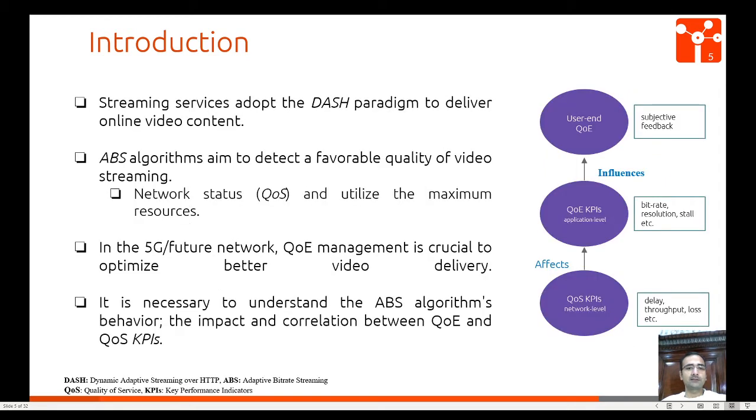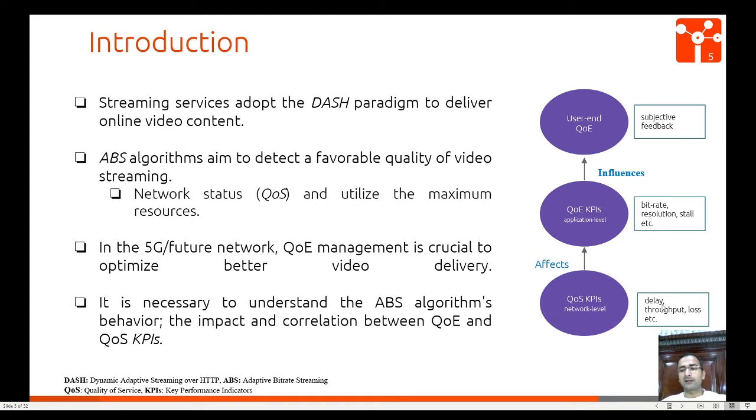Streaming services adopt the DASH paradigm to deliver online video content. Adaptive bitrate streaming algorithms aim to select a favorable quality of video streaming. They use network status QoS, delay, throughput, and loss, and provide the user a good video quality without any stalls. In the 5G future network, QoE management is crucial to optimize better video quality. So it is necessary to understand the ABS algorithm behavior and the correlation between QoE and QoS KPIs.